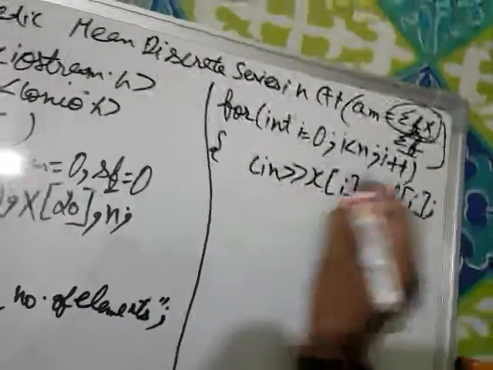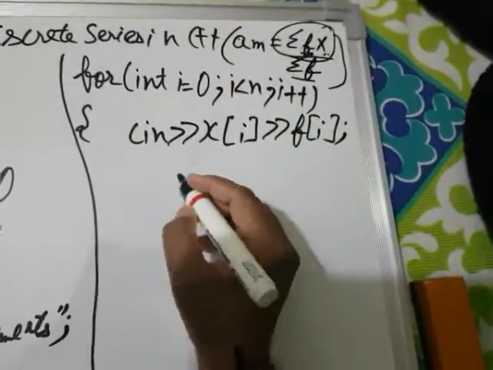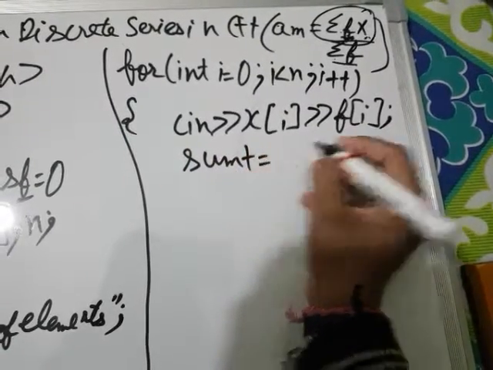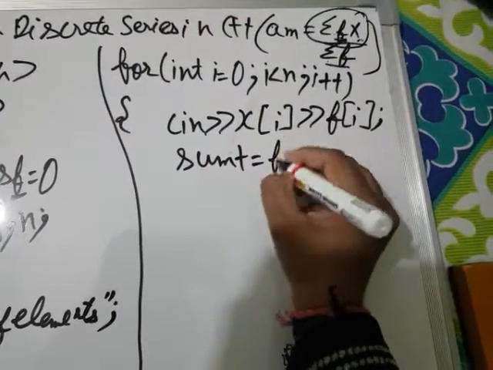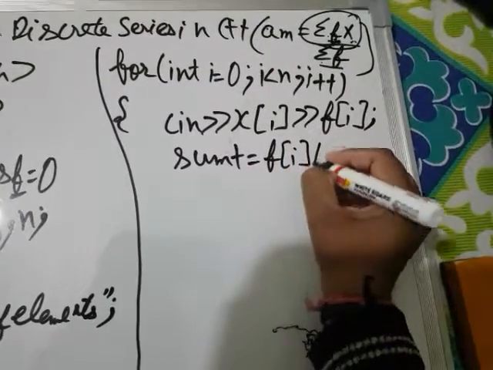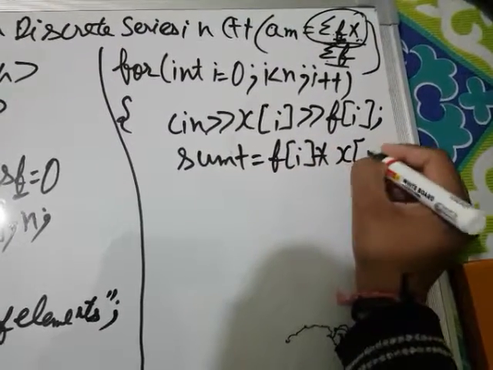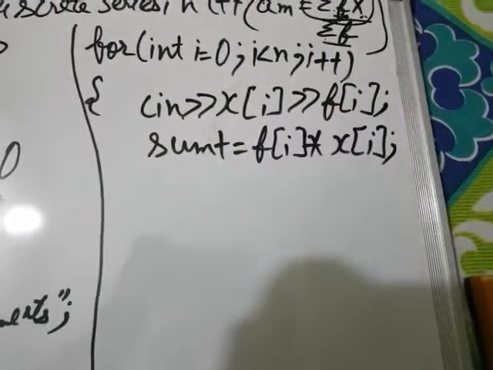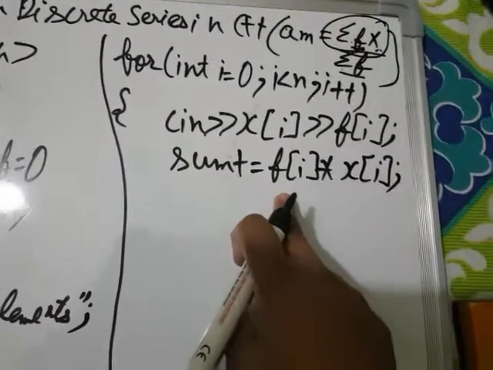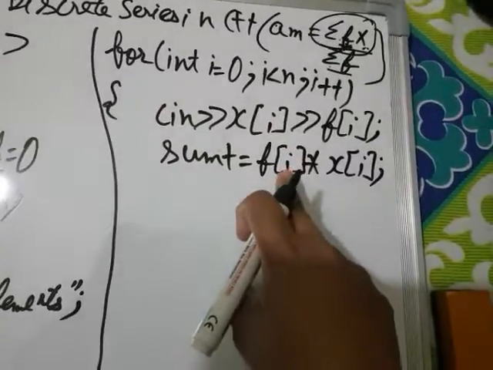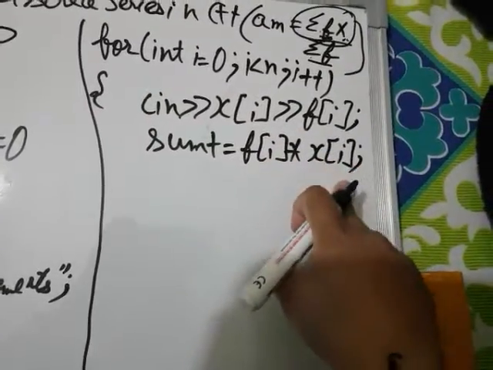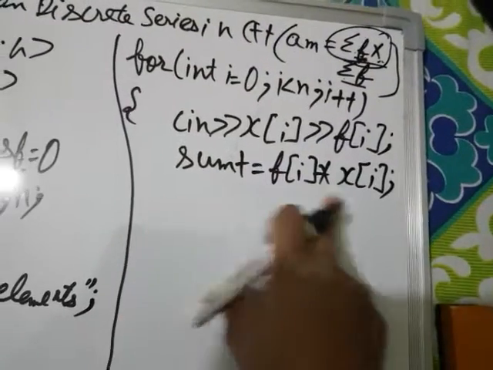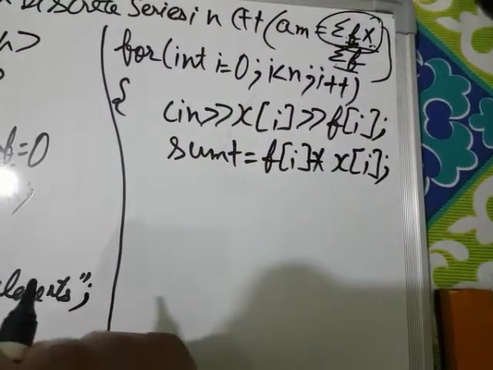So for this portion, first of all, I'm going to write sum plus equals f[i] star x[i]. This step will calculate the multiplication of the corresponding frequency with the corresponding element, and after that it will calculate the sum of these multiplication results.